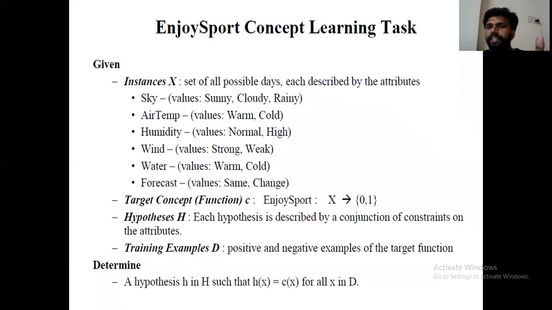From the training examples, we are going to cover more positive examples, but the data set contains positive and negative examples. By using the hypothesis, we are going to cover more number of positive examples.